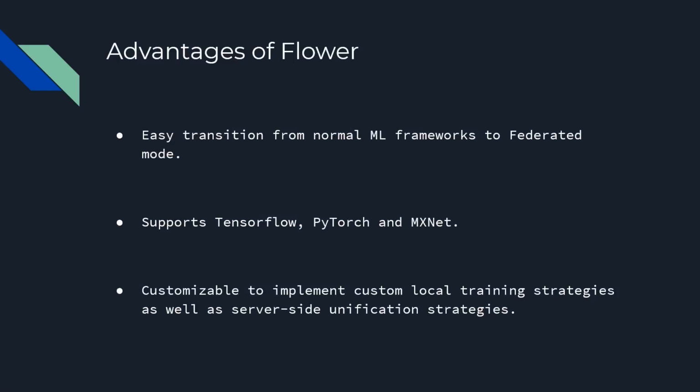Because we are going to go through Flower, it's important to understand why I chose Flower compared to other frameworks that are available out there. The biggest advantage is that it is framework agnostic. No matter which framework is being used for machine learning, whether it's PyTorch, TensorFlow, MXNet, or vanilla NumPy, Flower is agnostic of all of them. With just a few lines of code, any machine learning algorithm or pipeline can be converted to a federated one using Flower.